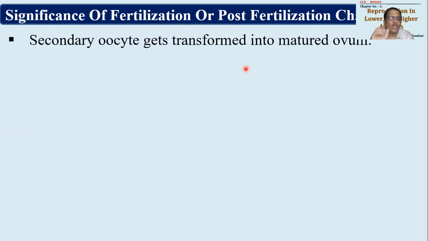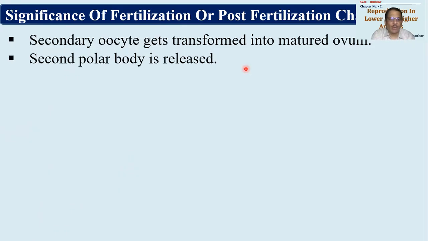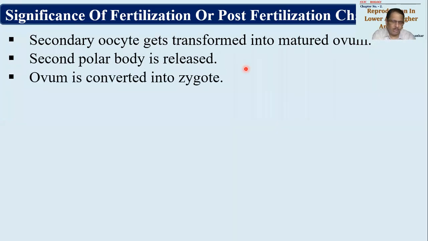कौन से changes expected है fertilization के बाद? This will be a 2-mark question. So secondary oocyte gets transformed into mature ovum. Second polar body will be released. Then the ovum is converted into zygote immediately after